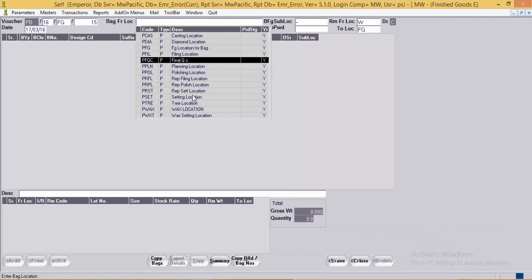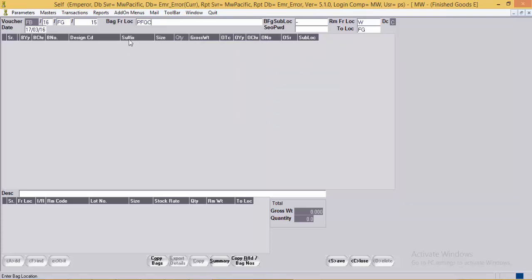For example, I take the process location as FQC, which means that the bags belonging to FQC can be taken to finished goods. If the bags belonging to other locations are to be moved to the FG location, system will not allow it. Then the FG sublocation is the default sublocation to which a user is intending to move all the bags.